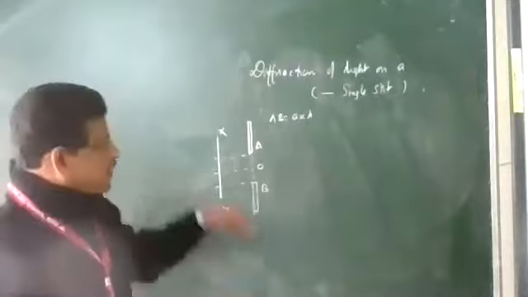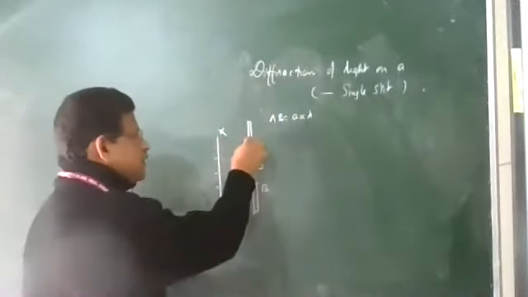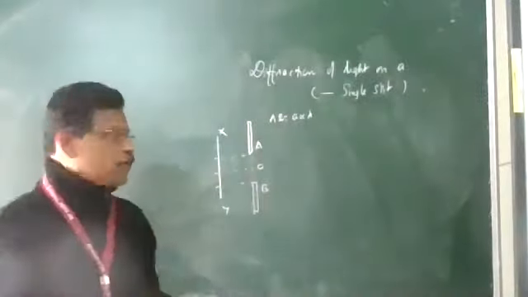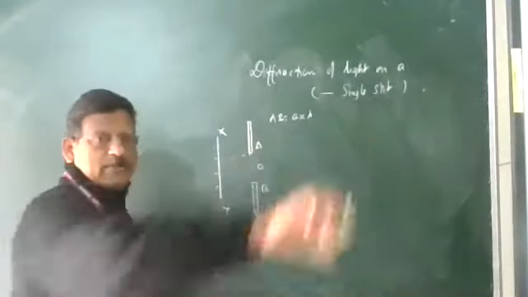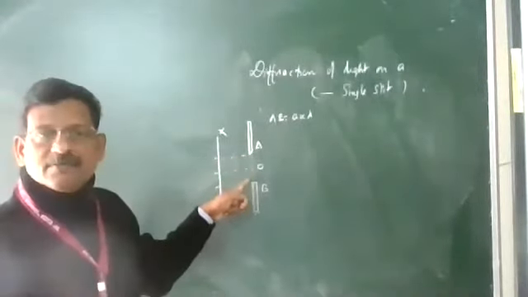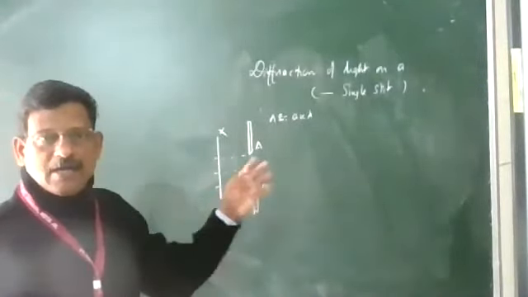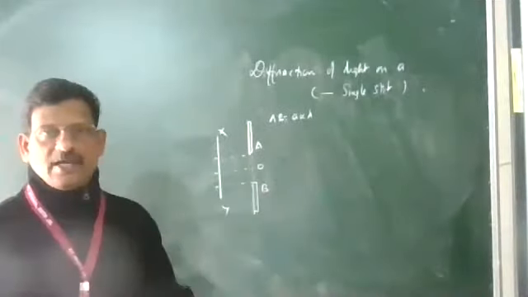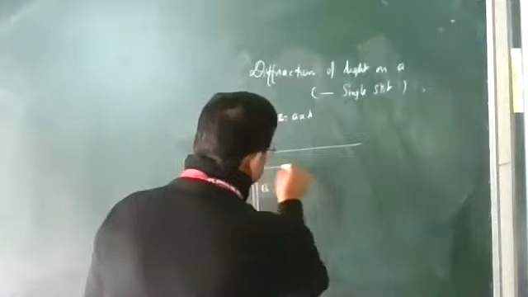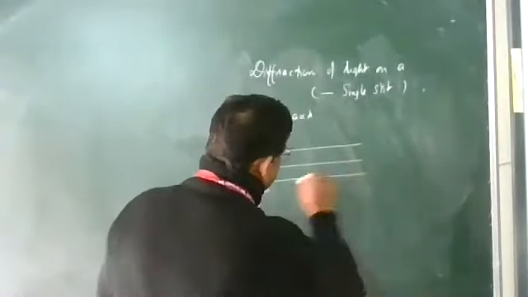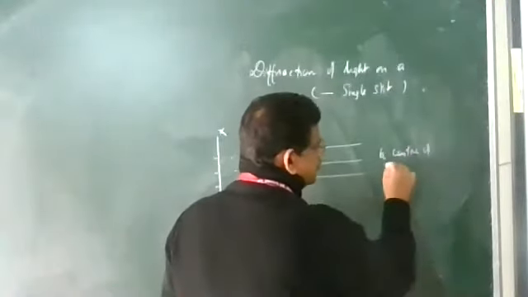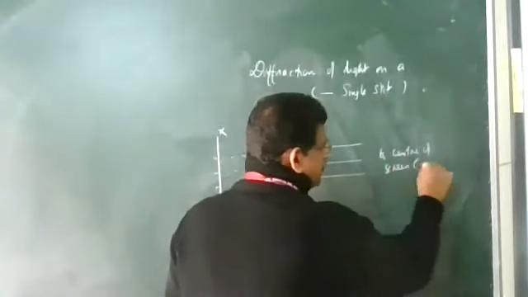According to Huygens principle, the wavefront is blocked above and below, and only this much of the wavefront is allowed to move. Different wavelets will travel from this unblocked part in different directions, at any angle. One set of wavelets will go straight to the center of the screen.